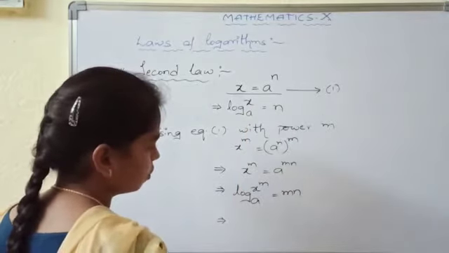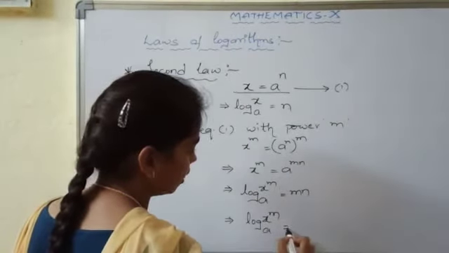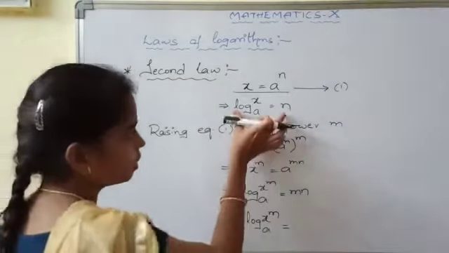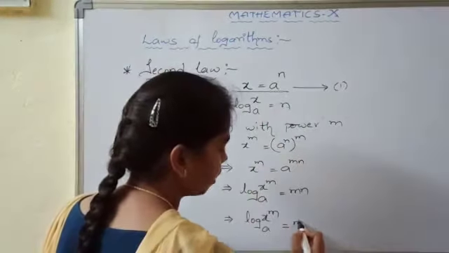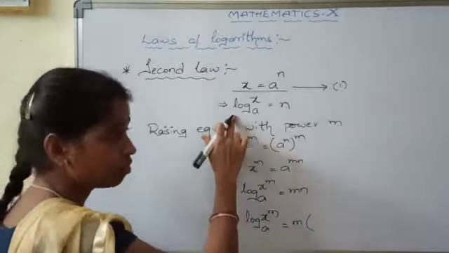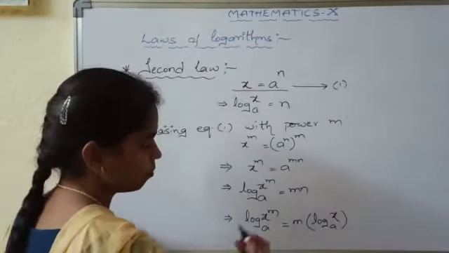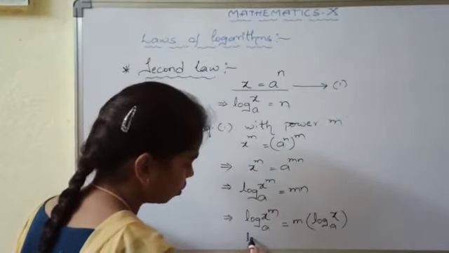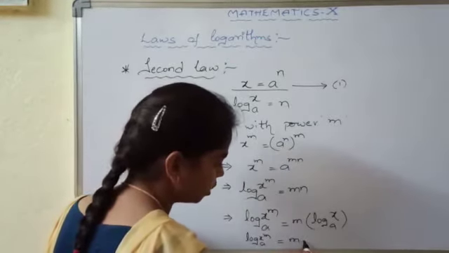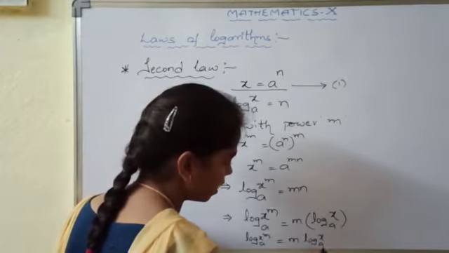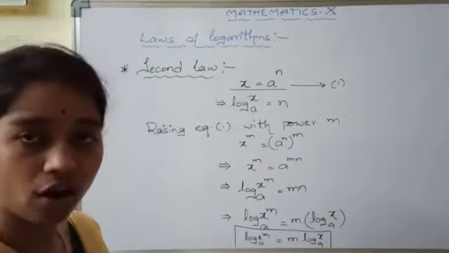So log x power of m base a equal to m into n. Clearly, we know from equation 1 that n is equal to log x base a. So in place of n I am going to substitute log x base a. So it will be log x power of m base a is equal to m into log x base a. It is the second law of logarithm.